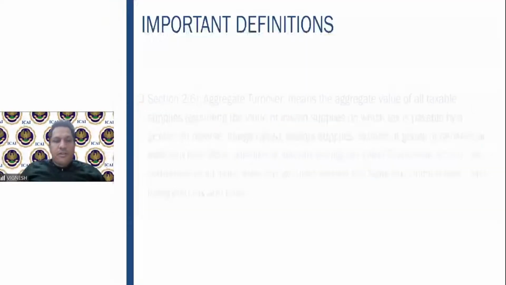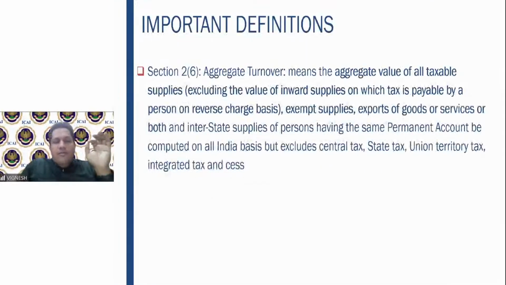Now we come to the next definition, aggregate turnover. Why is the aggregate turnover definition important? Because in this session we are going to cover the composition scheme, which says that persons up to a threshold of 1.5 crores can be eligible to opt for the composition scheme. So there the concept of aggregate turnover applies. What exactly is aggregate turnover? It means the aggregate value of all the taxable supplies, excluding the value of inward supplies on which tax is payable by a person on the reverse charge basis.